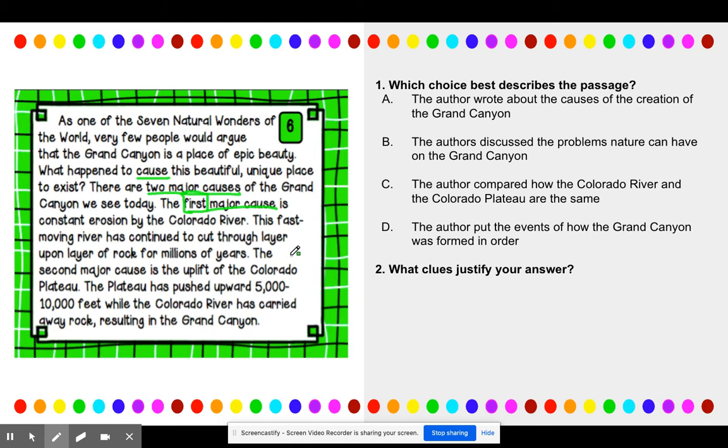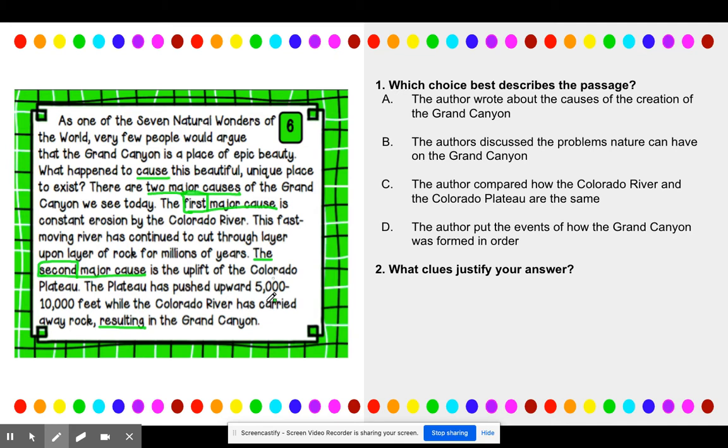The second major cause, hearing that word again, and I'm also hearing a transition word in that. The second major cause is the uplift of the Colorado Plateau. The plateau has pushed upward 5,000 to 10,000 feet, while the Colorado River has carried away rock, resulting in the Grand Canyon.